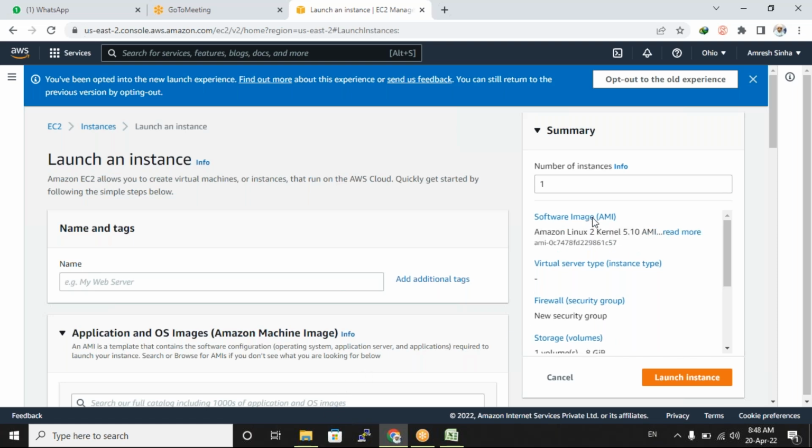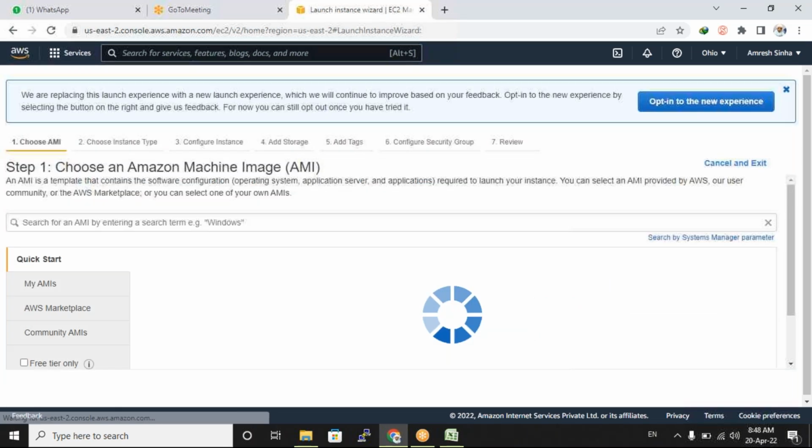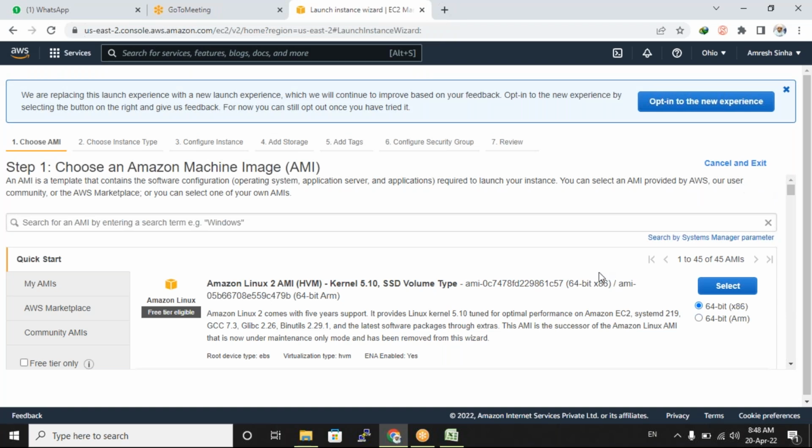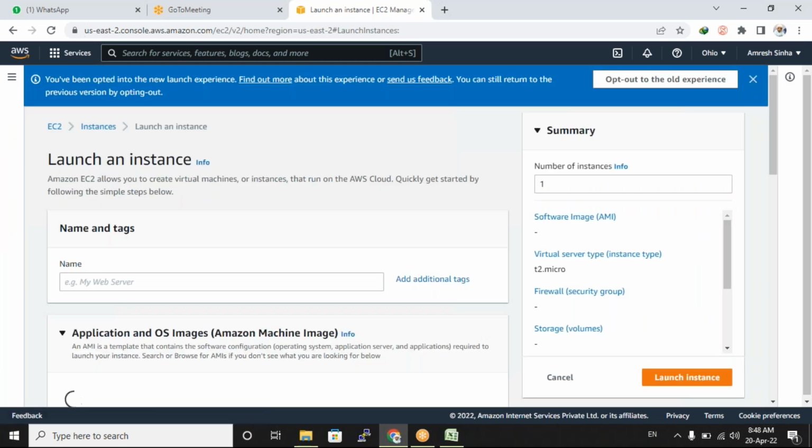This console has changed, right? All are changing, sir. If you want to go back to the old console, click on opt out to the old experience, top right corner. To go through the new console also, you can read the options. That is the latest upgrade. You can go through the options one by one. You can try to create in the latest console also.